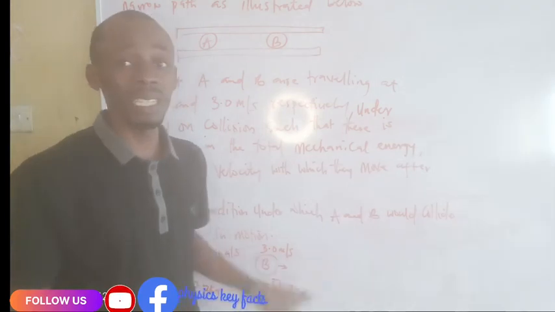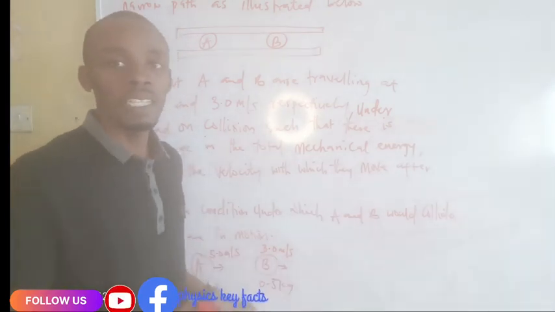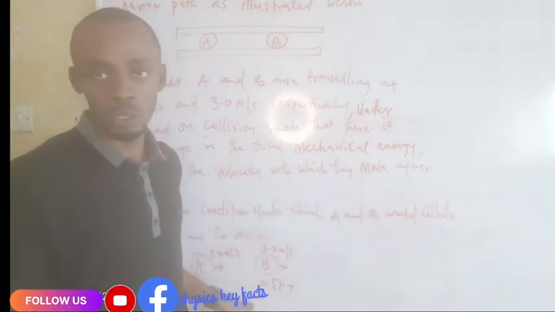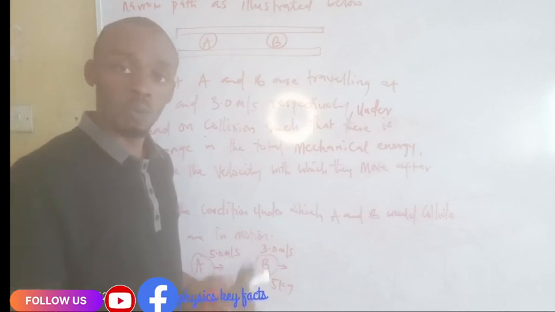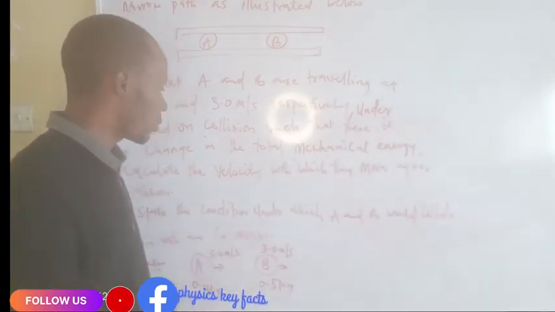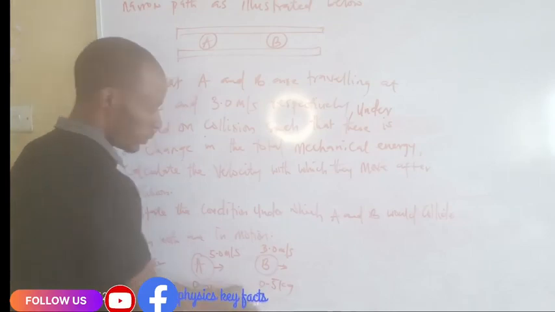So this kind of collision is actually the inelastic collision, which means that these two bodies will move with a common velocity after the collision. So this is before collision.